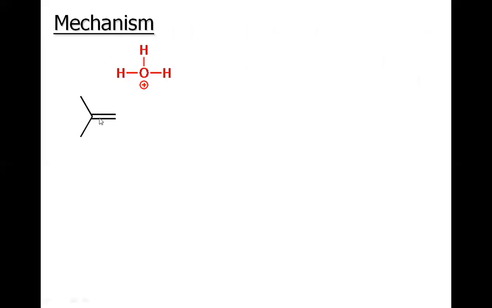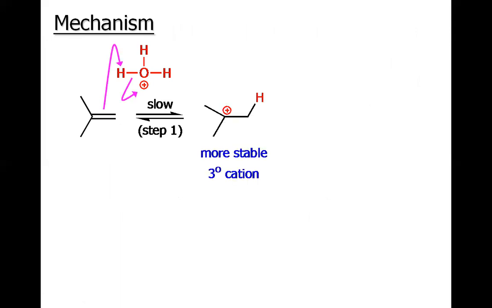Obviously, the reaction starts with the nucleophilic attack of the alkene on the acidic proton. That is a simple acid-base reaction, and we have hydrogen added to one of the carbons. Which carbon should add the hydrogen? Either this carbon or this carbon. And we know very well, if this terminal carbon attaches the hydrogen, we will have the carbocation here. And if this carbon attaches the hydrogen to itself, we will have the carbocation here.